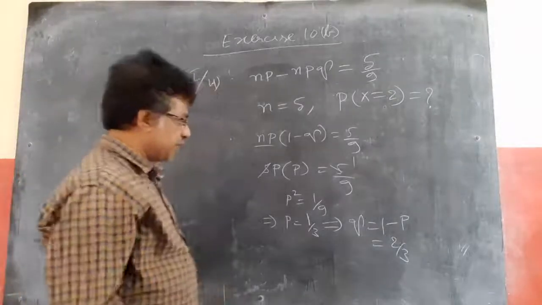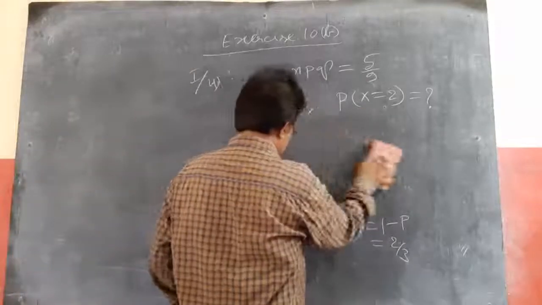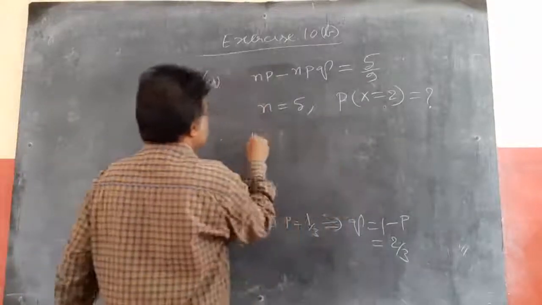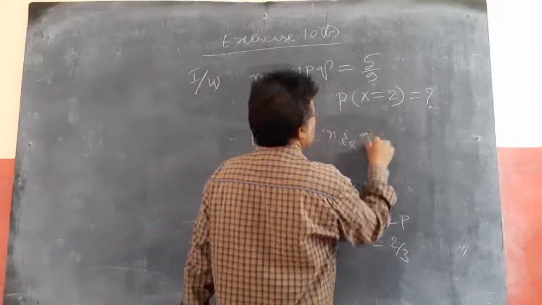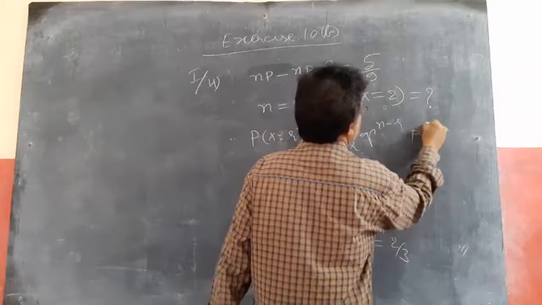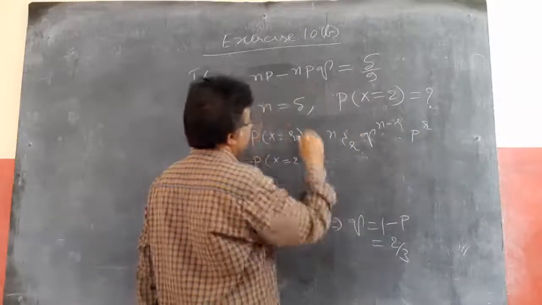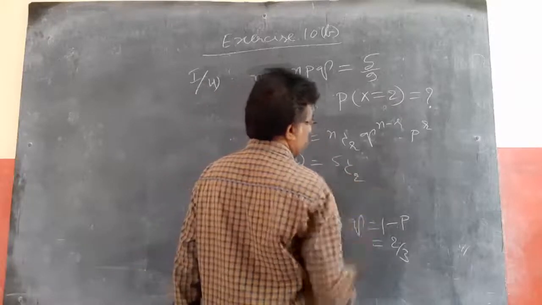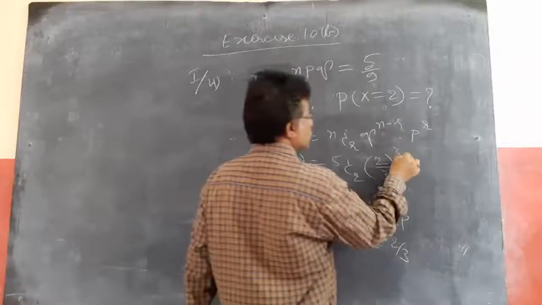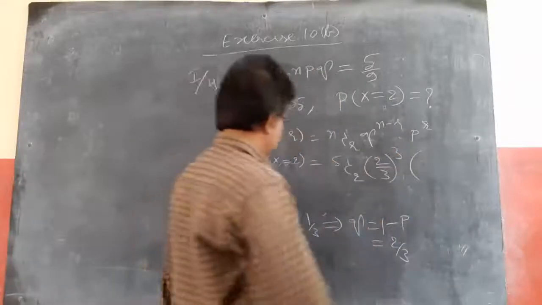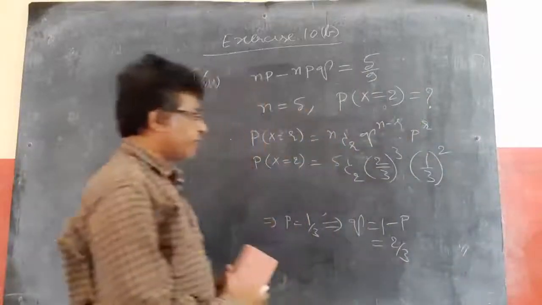We know the formula: P of x equal to r equals nCr into q power n minus r into p power r. Now P of x equal to 2 means r equal to 2. N is given as 5. So 5C2 into q power, which we got as 2 by 3, whole power 5 minus 2, that is 3, into p power r, 1 by 3 whole square. If you want, you can simplify.